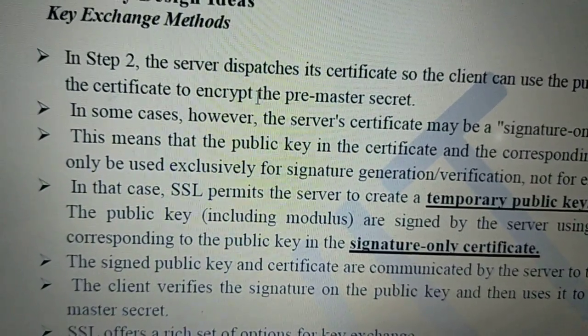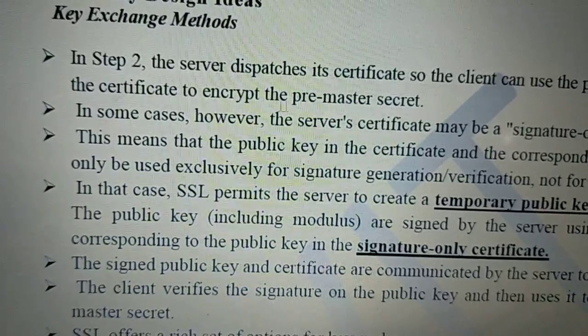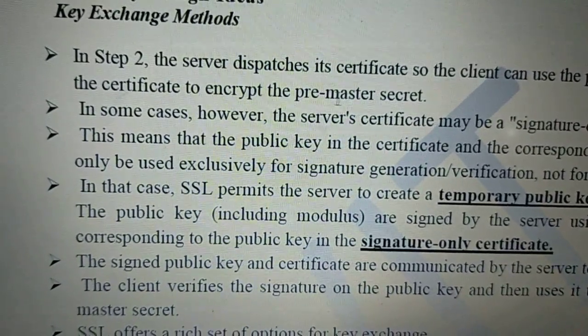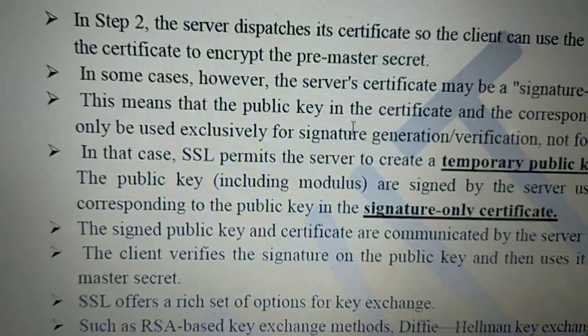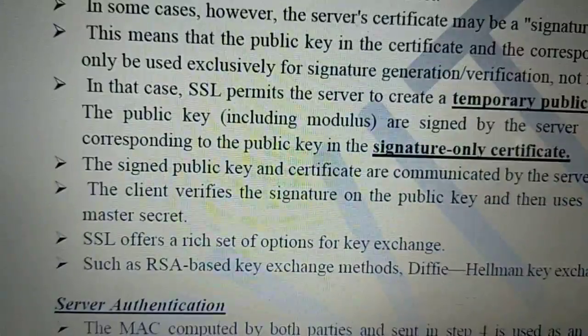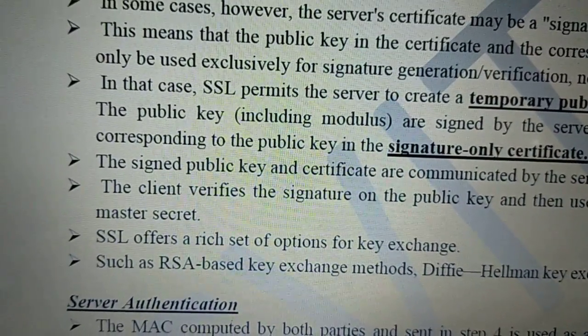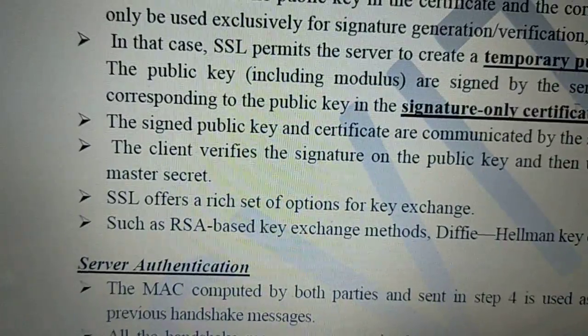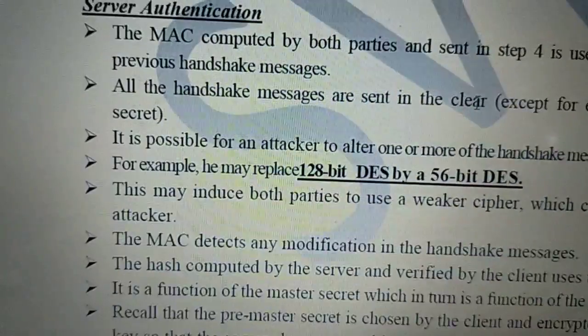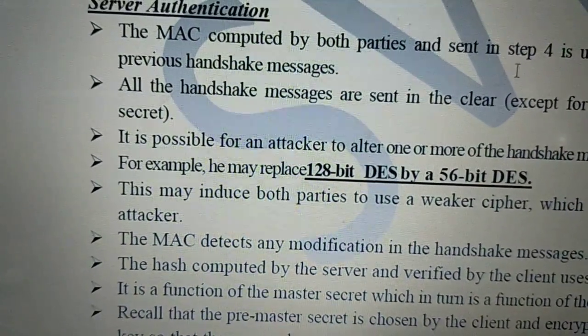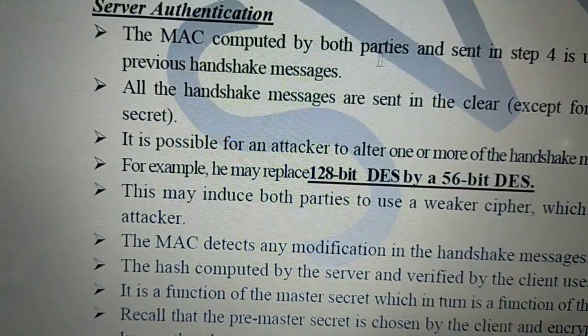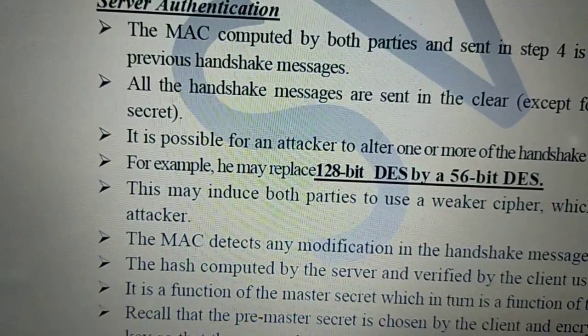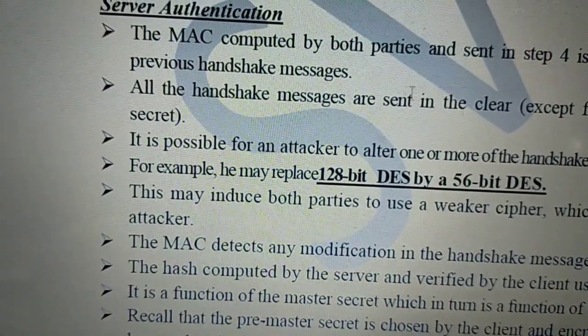So the certificate contains a public key with which the pre-master secret is encrypted, right? It can be a signature-only certificate or one which creates a public key and private key pair, right? Server authentication is important. The MAC computed by both parties and sent in step 4 is used as an integrity check.